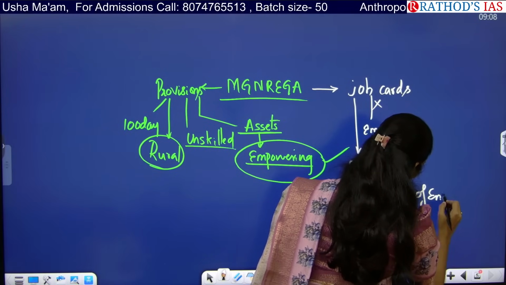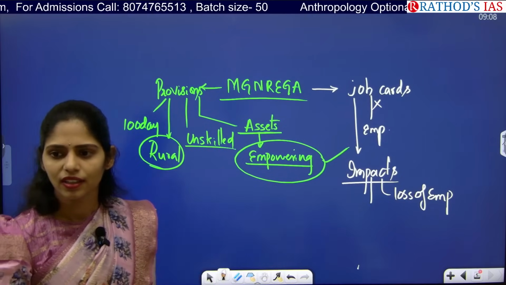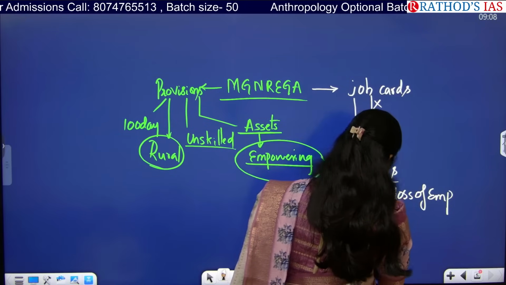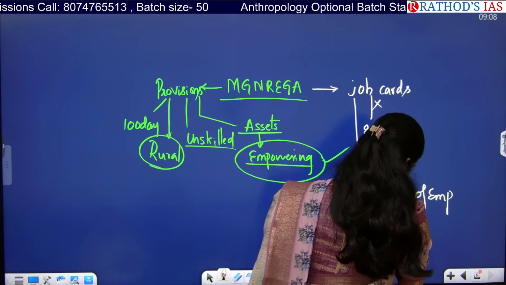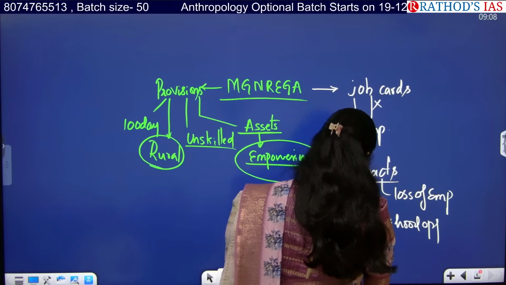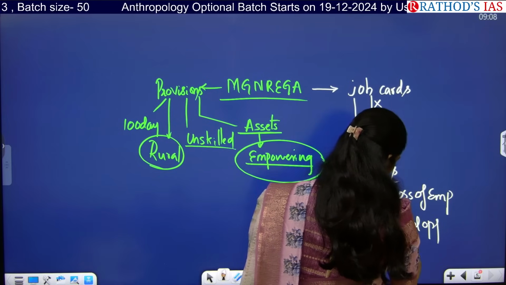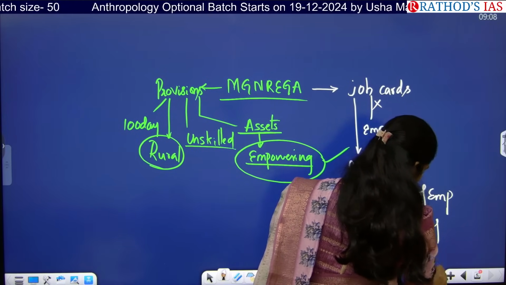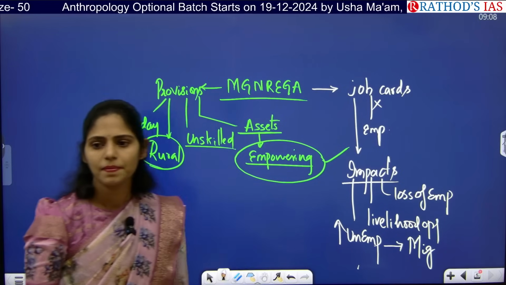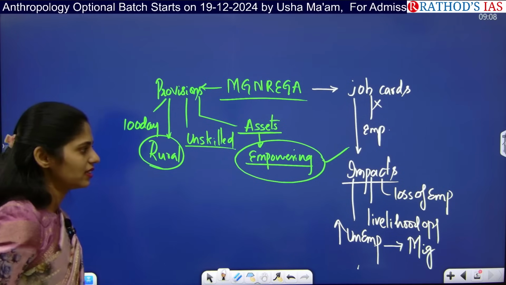Next. Okay, livelihood opportunities will be lost. Next. Okay, unemployment will increase in these rural areas. Next. What happens because of unemployment? There will also be migration of people. Next. Come on, tell me.